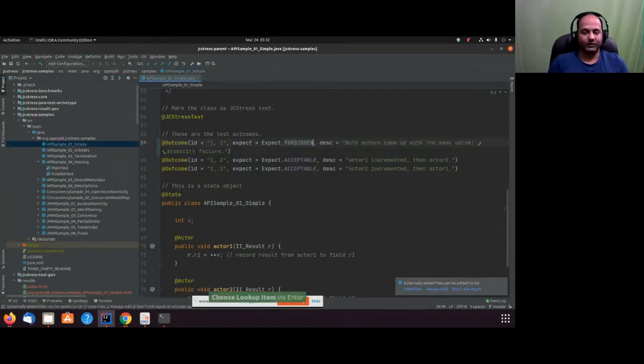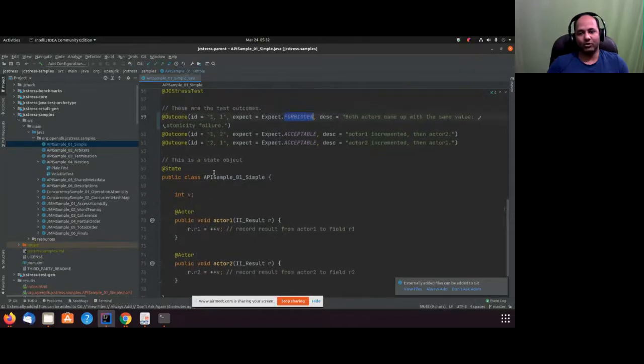If it is forbidden, that means I'm saying yes, this is something wrong, this is not expected behavior. So when I want some test to fail, I will say forbidden. Interesting is written because the developer already knows this is not going to work.